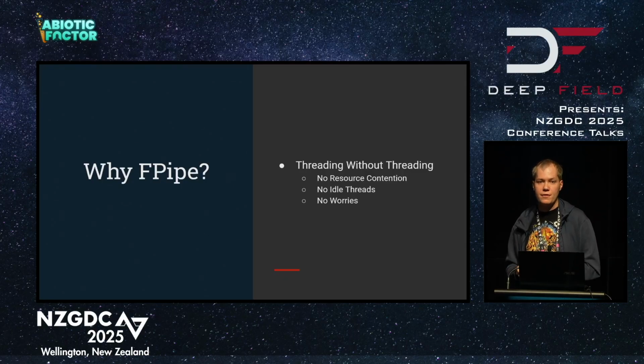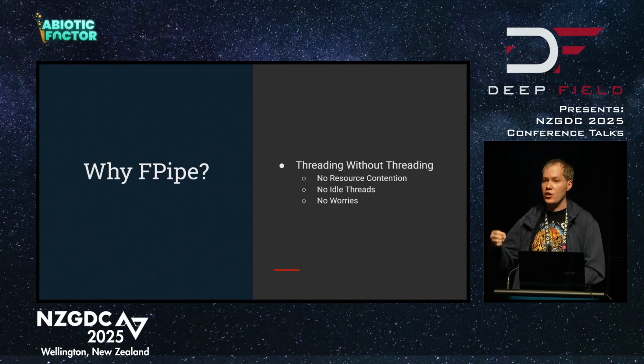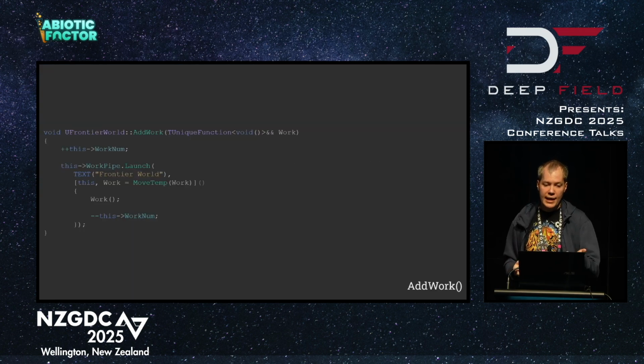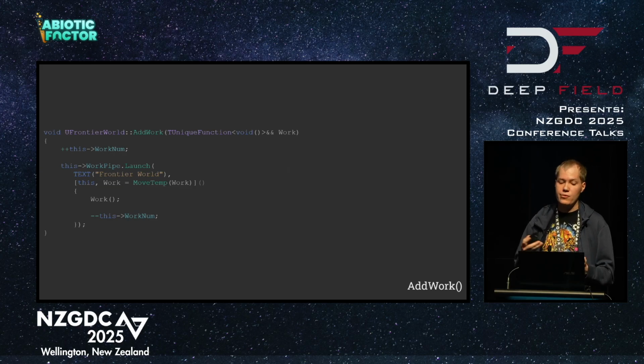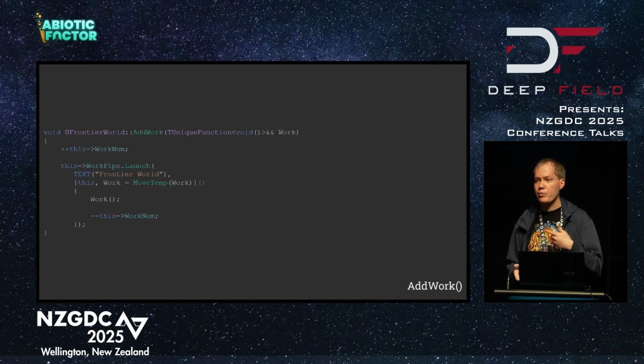Unreal Engine uses this for their save game system. That way they don't need to make their file system thread safe. You just feed whatever you want to save or load into the pipe, and it will do the work as quickly as it can on a single background thread and give it back to you. In our case, we use it for our procedural generation background thread. This is Frontier World, which is our procedural generator. Basically, it will provide itself a lot of work as you discover new chunks, but also external actors can provide it work, like the abandoned bunker that you saw earlier. It's pretty simple.